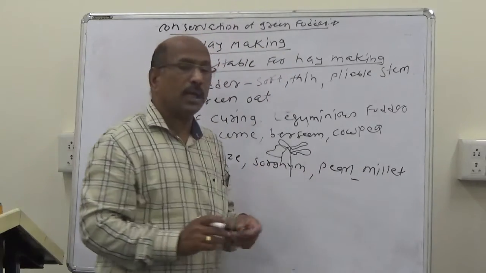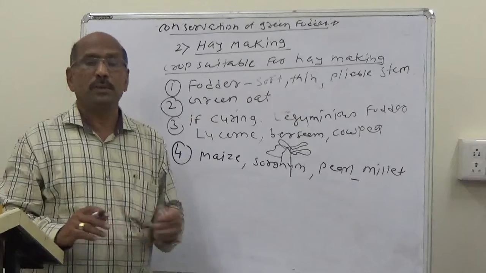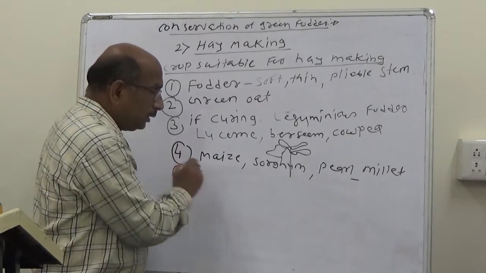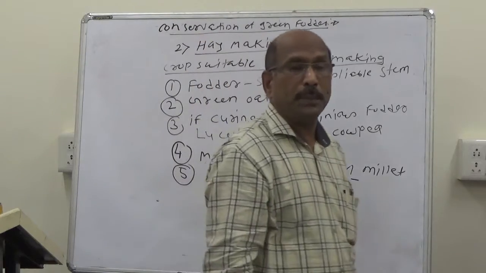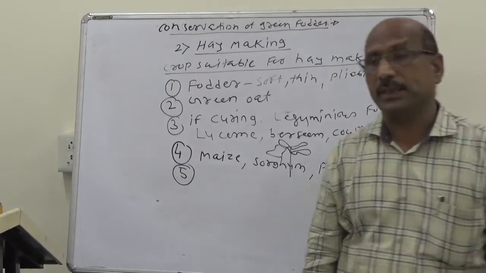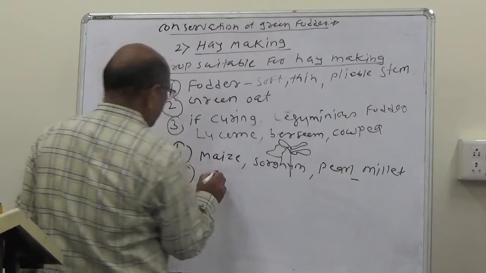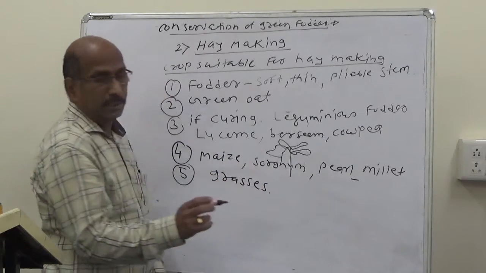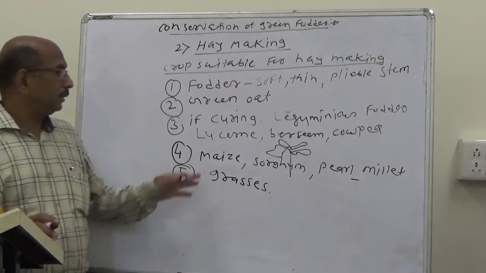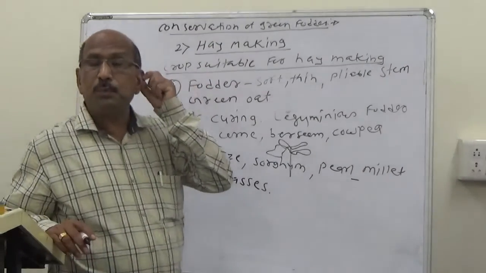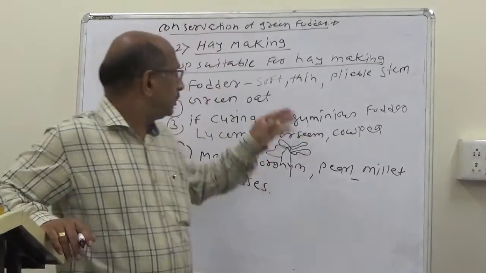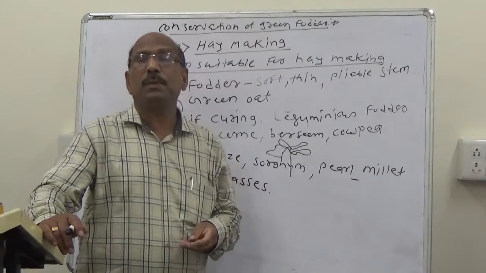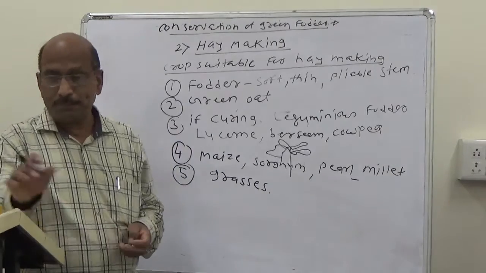Hay is also prepared from different grasses. These are the crops which are suitable for good quality hay.